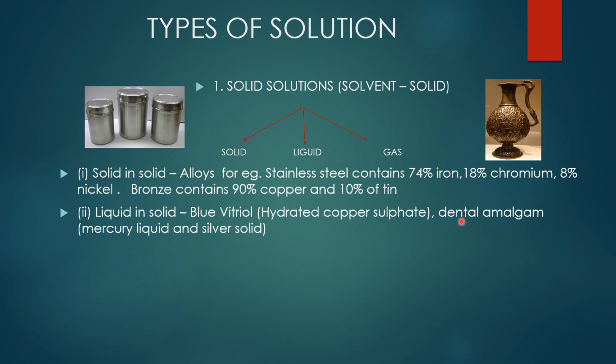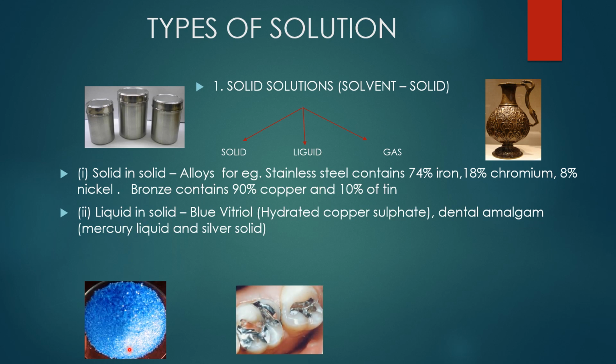Another example is dental amalgam. That is mercury liquid in silver solid. In silver, mercury liquid will be there. So silver solid is the solvent. Mercury liquid is solute. Got it, children?